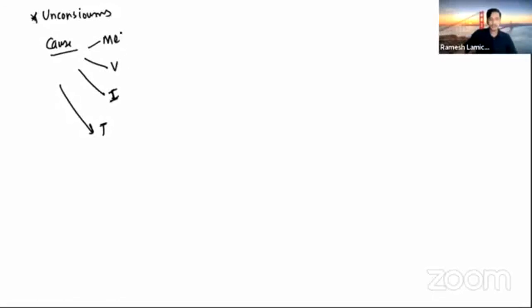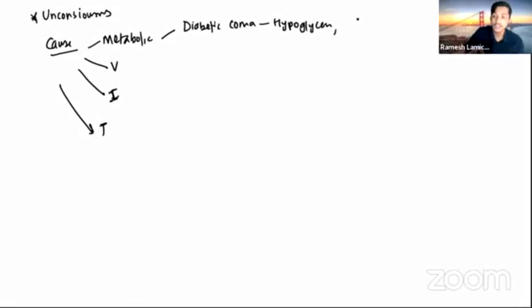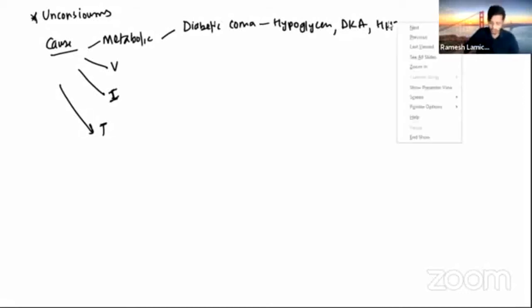In the metabolic case, most commonly it is diabetic coma, when there are episodes of hypoglycemia, or a very high blood glucose level in diabetic ketoacidosis or hyperosmolar hyperglycemic state.